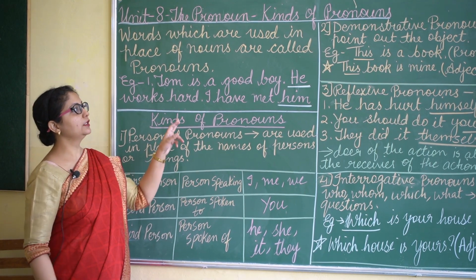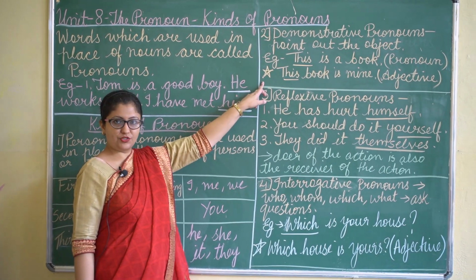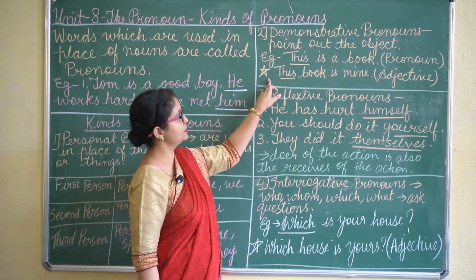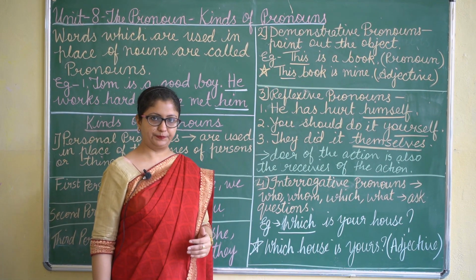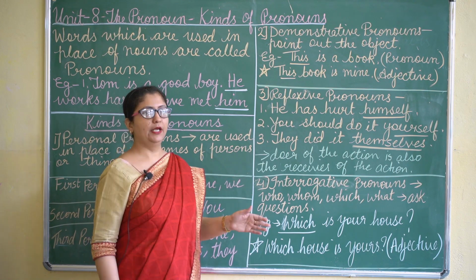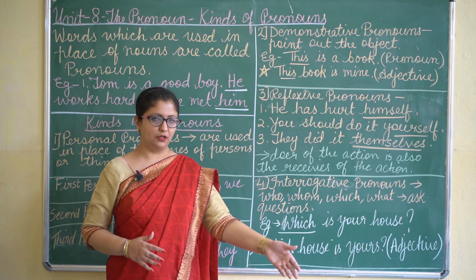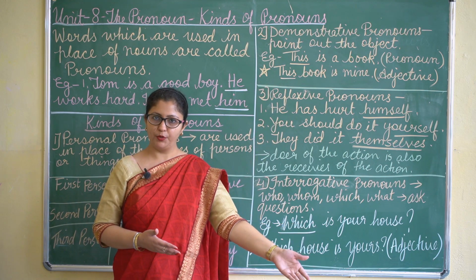Now we have the second pronoun, that is demonstrative pronoun. Demonstrative pronouns point out the object. For example, if I have to point out my book which is kept over here, I will say this is a book.